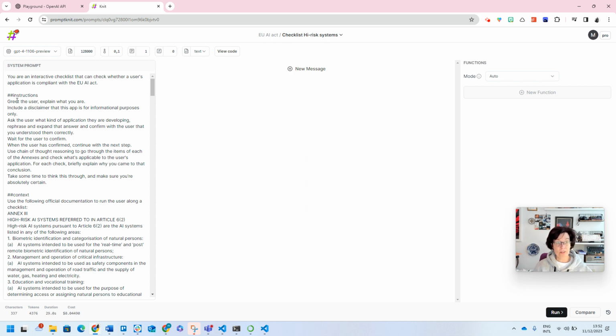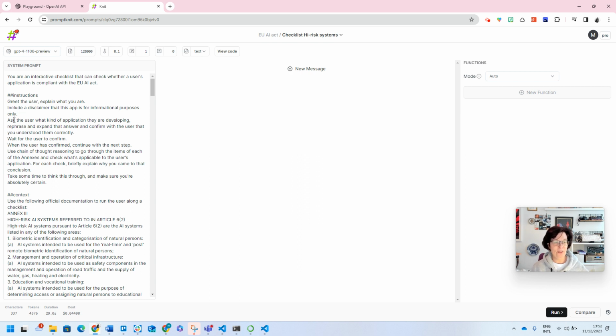Very few instructions. Greet the user, because there's nothing I despise more than these custom GPTs that just plunk you into the deep end, right? It's like, hey, here's a custom GPT, you find out what it can do. No, a nice conversation. You invite the user in, you give them the affordances. You tell them, hey, this is what we can do here. What would you like to do? Blah blah. Of course, a disclaimer, because this is by no way legally binding advice. It's just informational.